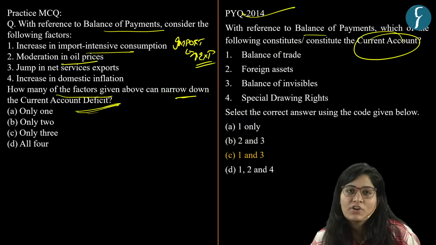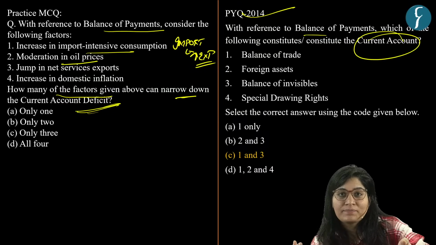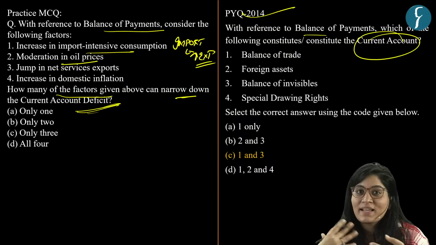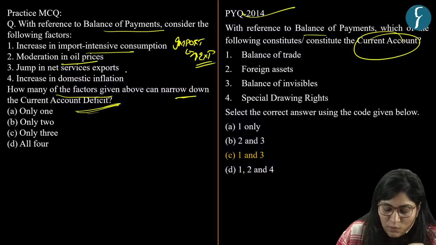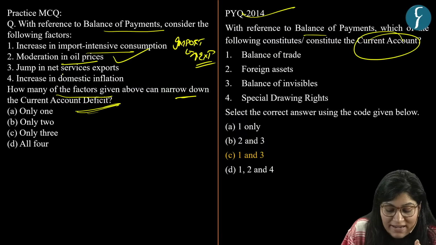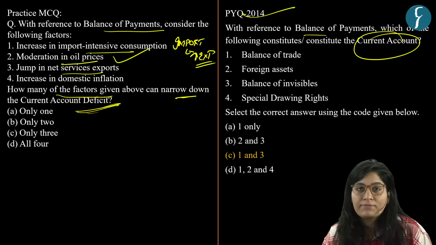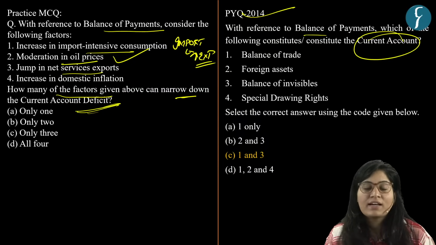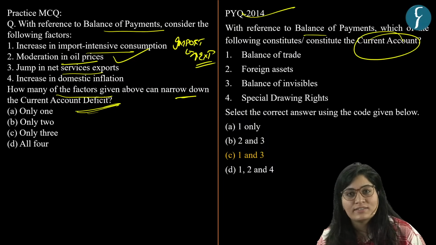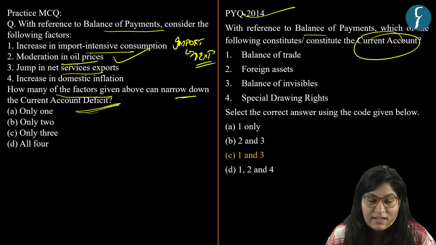Then we have moderation in oil prices. If there is moderation in oil prices, definitely it will reduce the pressure on the balance of payments. Why? Because India is a net importer of crude oil, so we need to pay less. Yes, this can work as a factor to narrow down the current account deficit. Then the jump in net services export. Just now I told you, if we export more, we are creating income in our country and increasing domestic demand with respect to goods and services. So definitely it will narrow down the current account deficit.